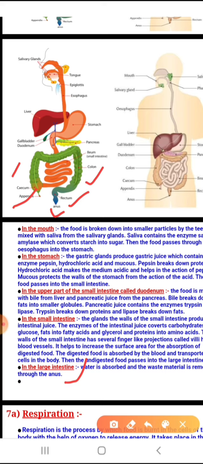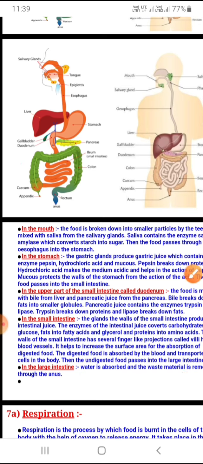Then we have the cecum, where undigested food is stored temporarily, the rectum also, and finally it is egested, or removed from the body, with the help of the anus. The appendix is non-functional in human beings. It is called a vestigial organ. After the absorption of water takes place in the large intestine, the waste material is removed through the anus, and this completes the process of digestion in human beings.